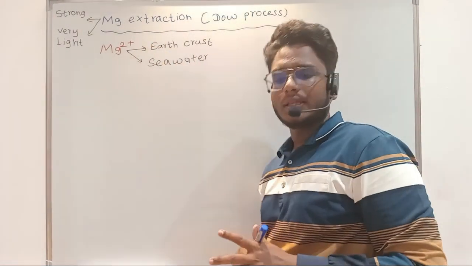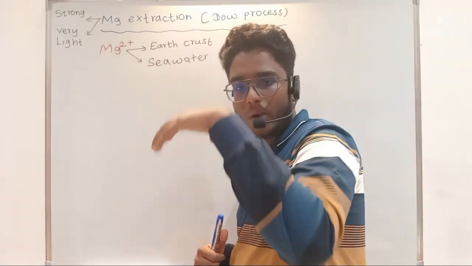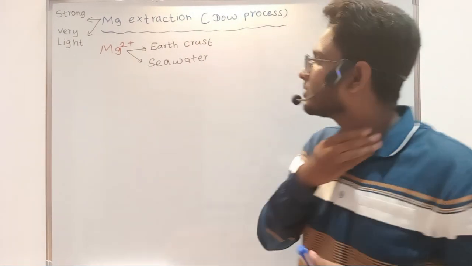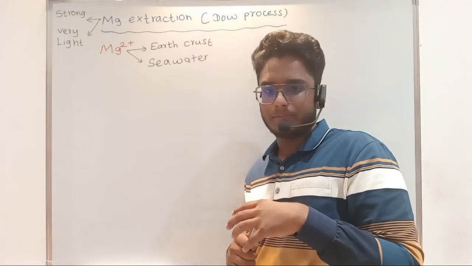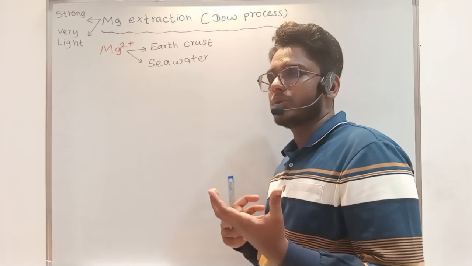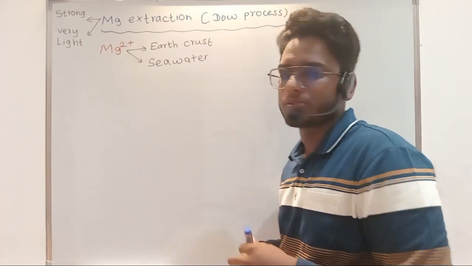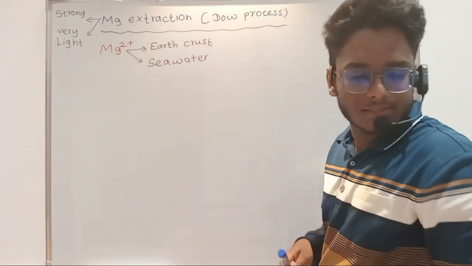Why? If you take earth crust, you have to go inside the earth. It's near to the core, just outside the core is the crust. So you have to dig inside the earth, and for that you will need heavy machinery. It's a very expensive process. So getting magnesium 2 plus from the earth crust is very expensive.